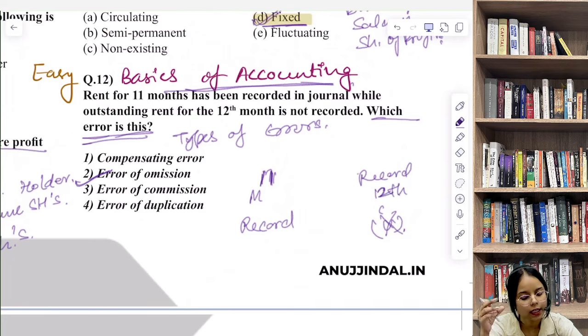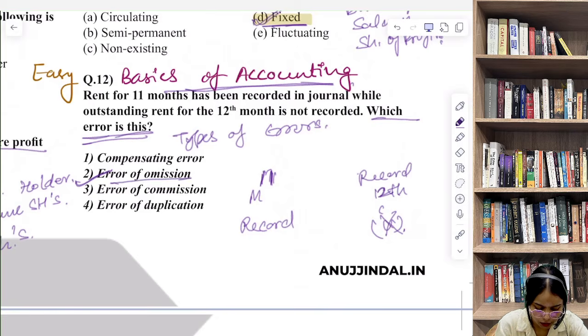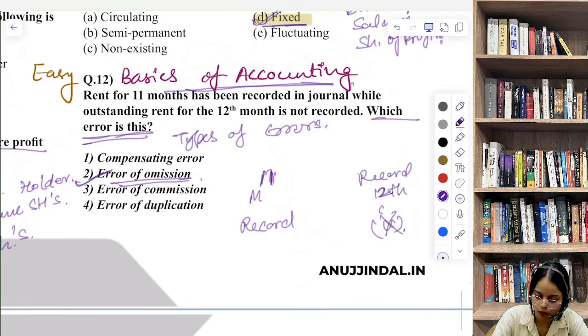This question says that 1 month's rent was not recorded at all. That means the transaction has been completely omitted from the books of accounts, which makes it error of omission. Now the good part is that this question can easily be solved using the elimination method. Let me show you how.